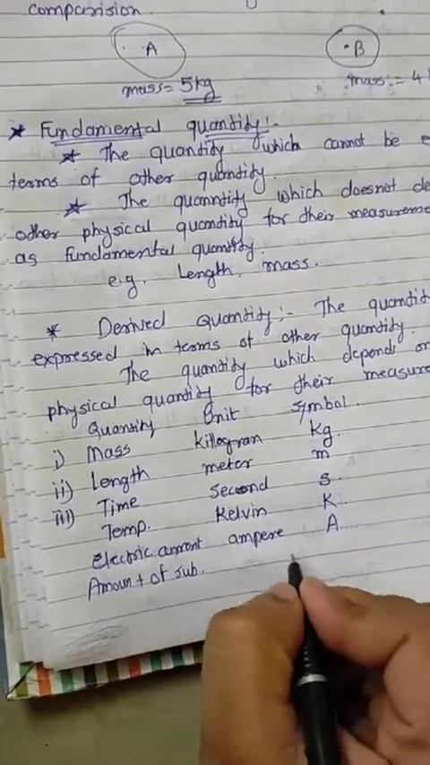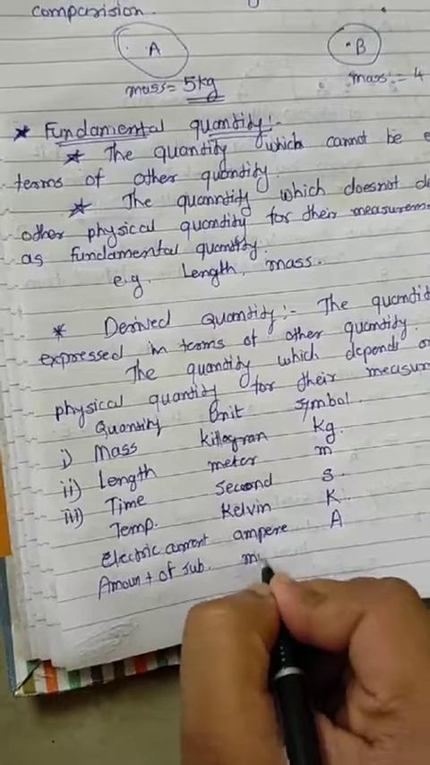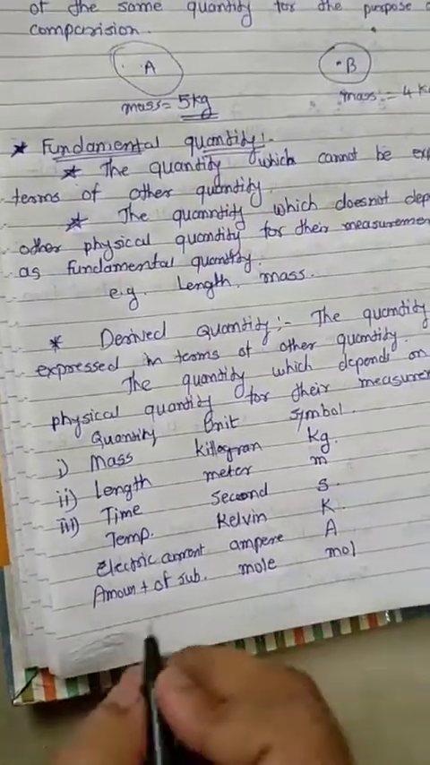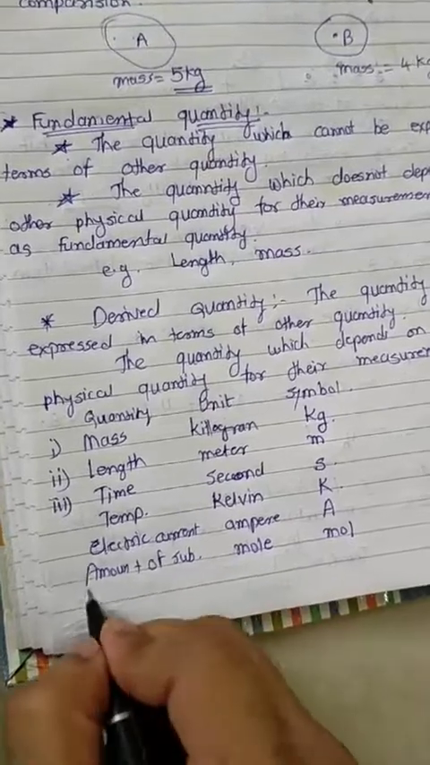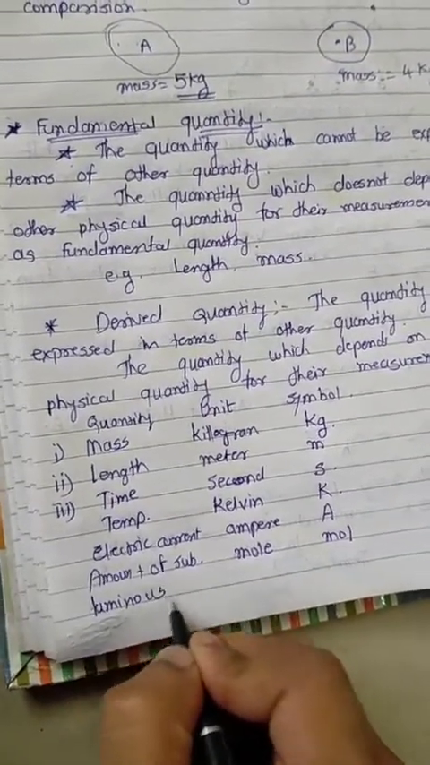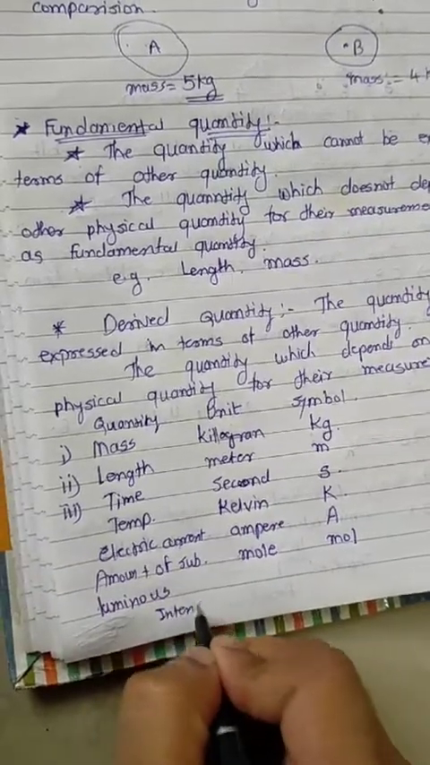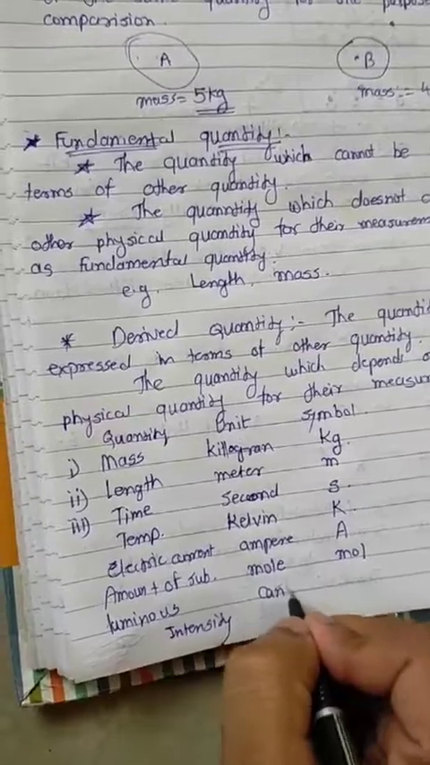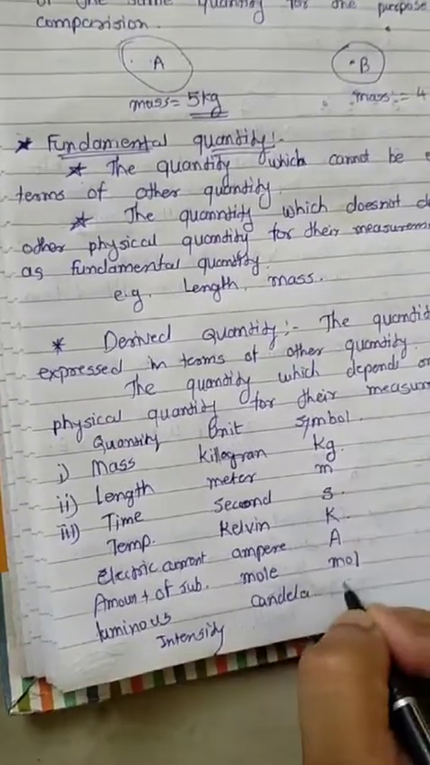It can be measured in mole, and the symbol is mol. And the last one is luminous intensity. Luminous intensity is measured in candela. It can be written as cd.